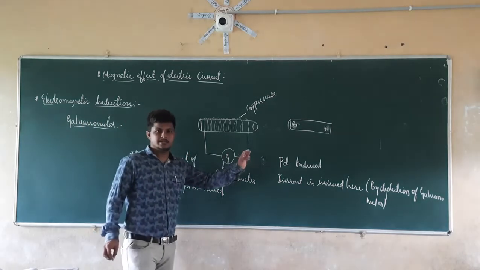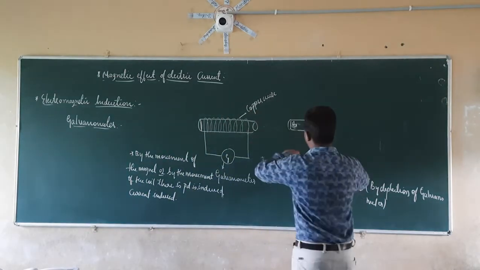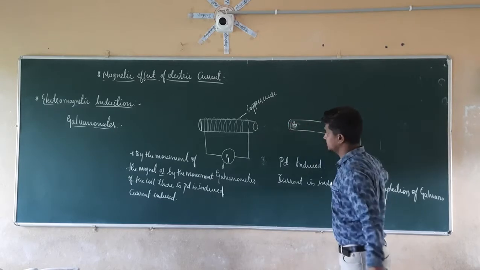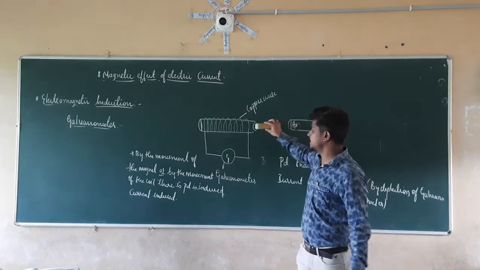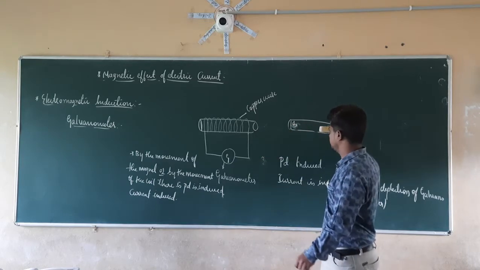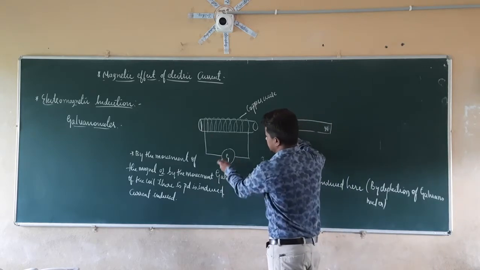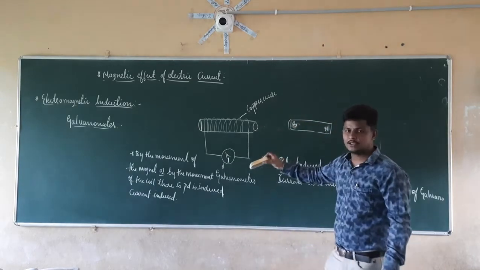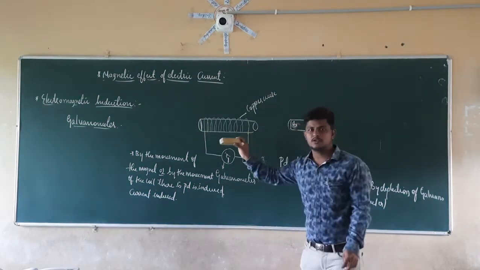So I hope everything is clear here. When I continuously move this coil like this, with a to and fro motion, there is continuous deflection in this galvanometer, and at each point the galvanometer is going to deflect in the opposite direction. If this is the north pole and this is the south pole, if I take this magnet towards the coil, there is a deflection in this direction. When I take it away, it goes in the opposite direction, and the deflection is also in the opposite direction. If you continuously do this motion, this galvanometer is going to continuously deflect.